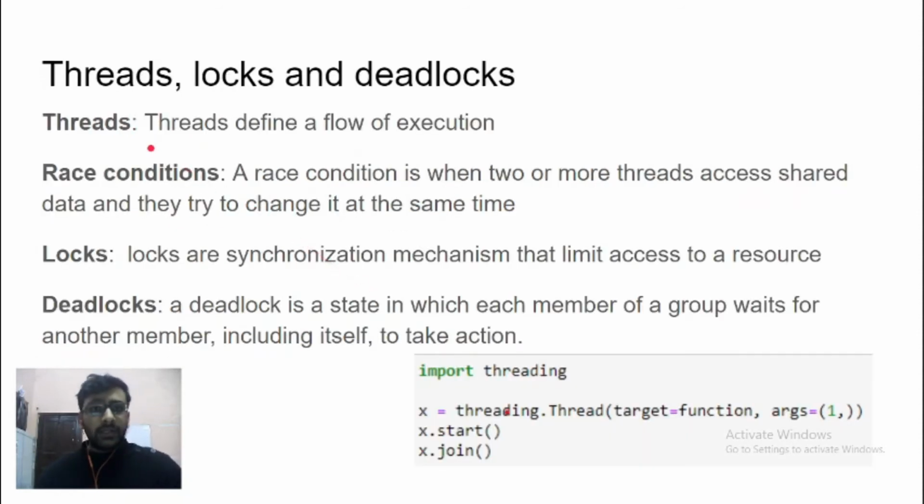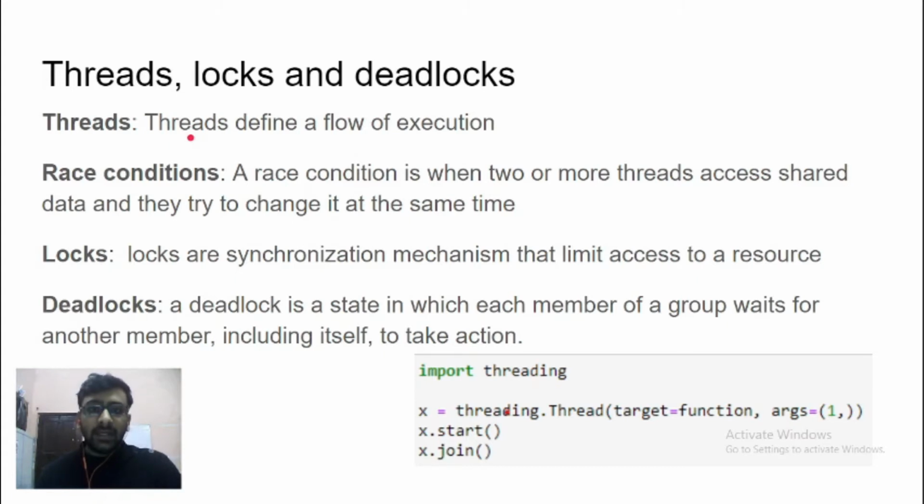Now the first one here is threads. You can imagine a thread as a bunch of instructions, and all of these instructions are executed one after the other in a flow. Where threads excel is that multiple threads can execute at the same time. And when I say execute at the same time, let me also tell you what happens in the background. When you execute multiple threads at the same time, the CPU is switching between these threads in a very smart manner.